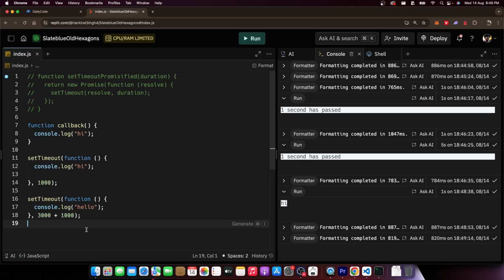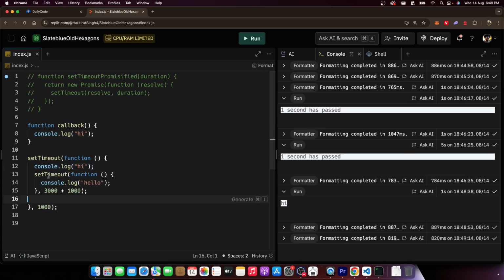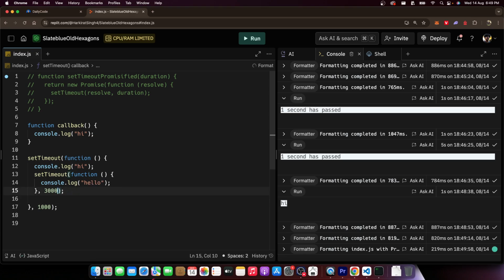And now there is no callback hell. The problem with this is that it is not what the problem statement asked. The problem statement said, after this has printed, only after that should the second clock start. That is what the problem statement asks of you. So you cannot just pull it out and start it after 4 seconds.